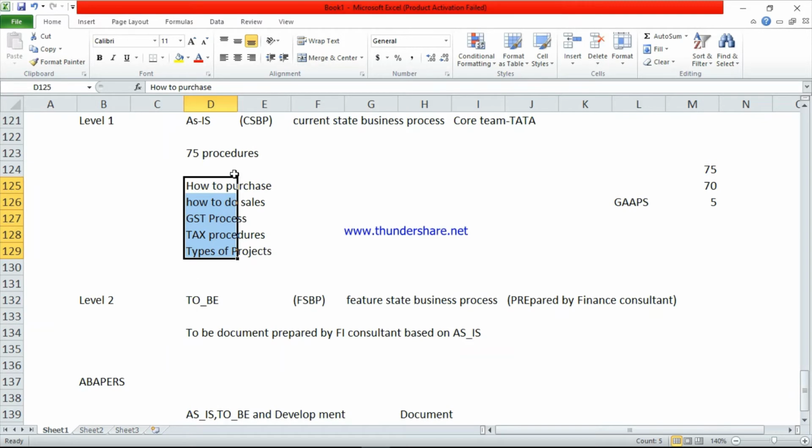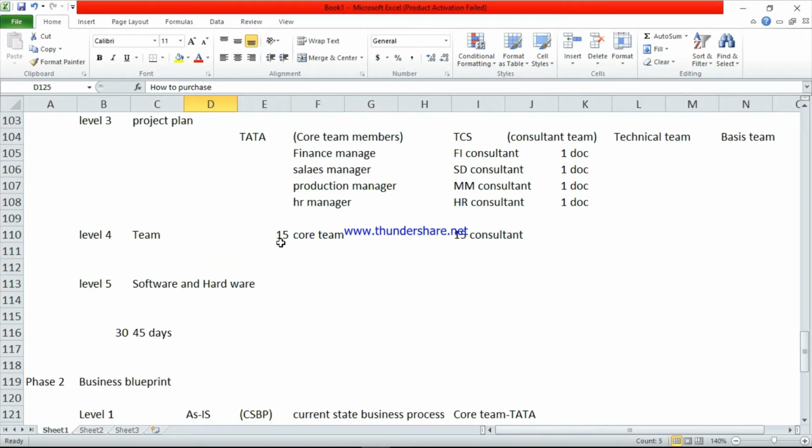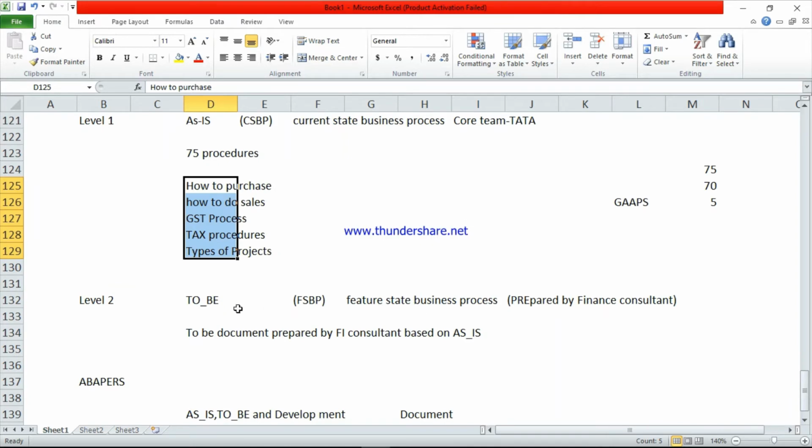In level 2, based on this document, the FI consultant will prepare one more document, that is called a to-be document. If there are any gaps, like there are 75 procedures in Oracle, but in SAP they can implement only 70 procedures. They cannot implement the remaining 5 in SAP.